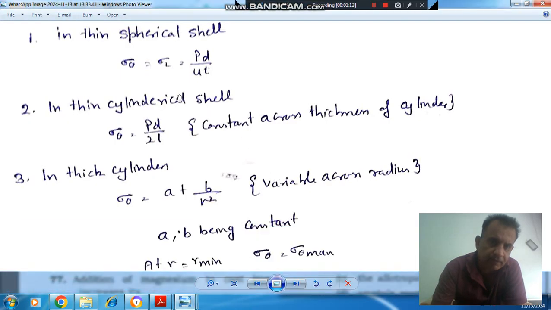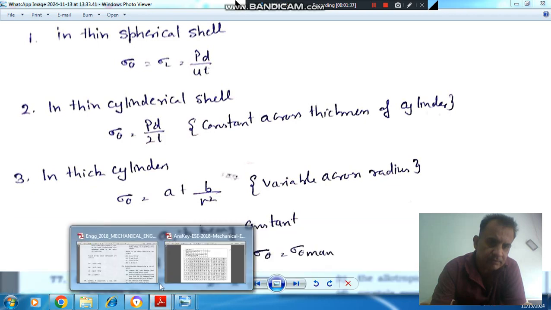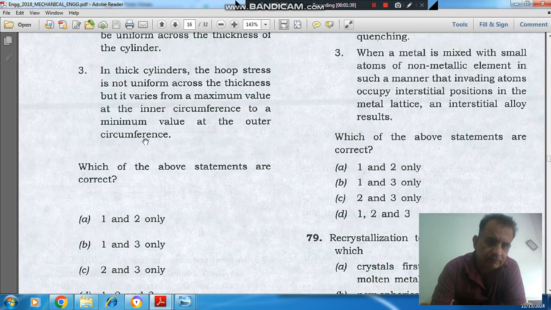So here, in case of a thin spherical vessel, the circumferential stress and longitudinal stress are the same, that is PD by 4t. So the first statement is correct. And in case of a thin cylindrical shell, sigma theta, or circumferential stress, is PD by 2t, which is constant across the thickness of the cylinder. So the second statement is also correct.